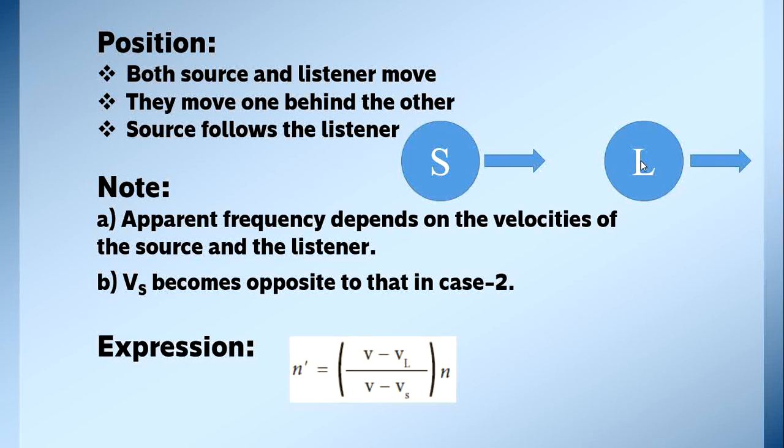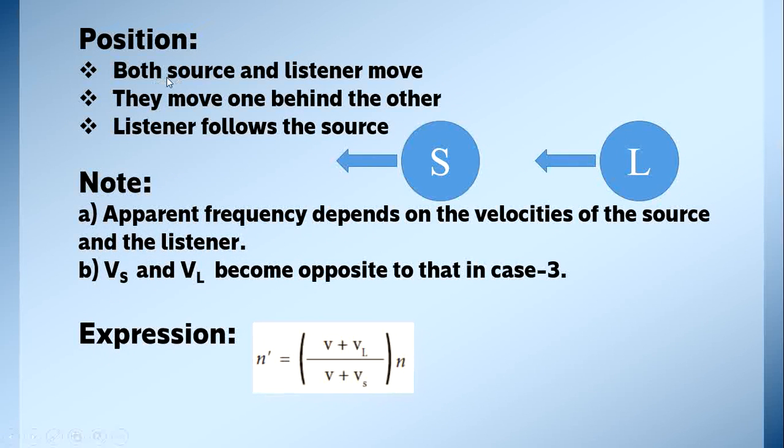So in this case, the Vs becomes opposite to that in case 2. What is the expression for case 2? N dash is equal to V minus VL by V plus Vs into N. So in this, we have to change the sign for the source alone. So V minus Vs.